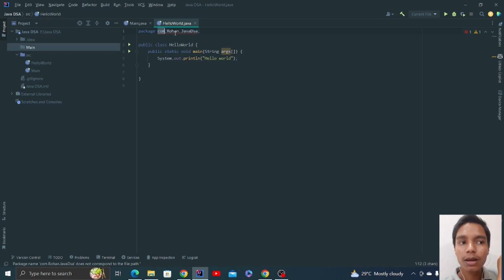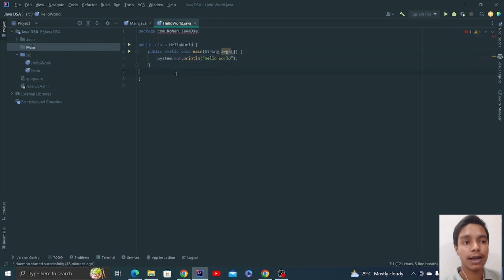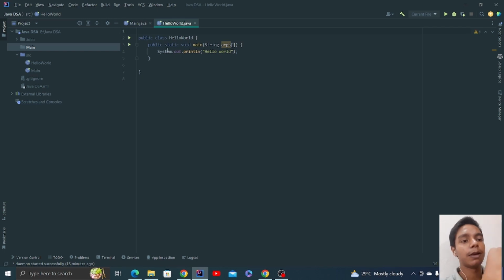So com.rohan.java.dsa: com is a folder. Inside that folder there is a rohan folder, and inside that rohan folder we have a Java DSA folder, and that Java DSA folder contains the HelloWorld class that is defined by this line. So we don't need this line right now. We will just be implementing classes and things like that.